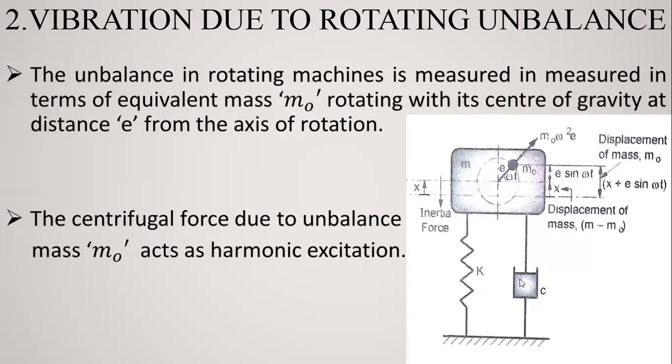The force due to the damper, or the damping force, is c x dot, right. So two types of force are generated due to the spring and damper. So the total forces generated are four: two are the inertia forces, and two are the spring force and the damping force.